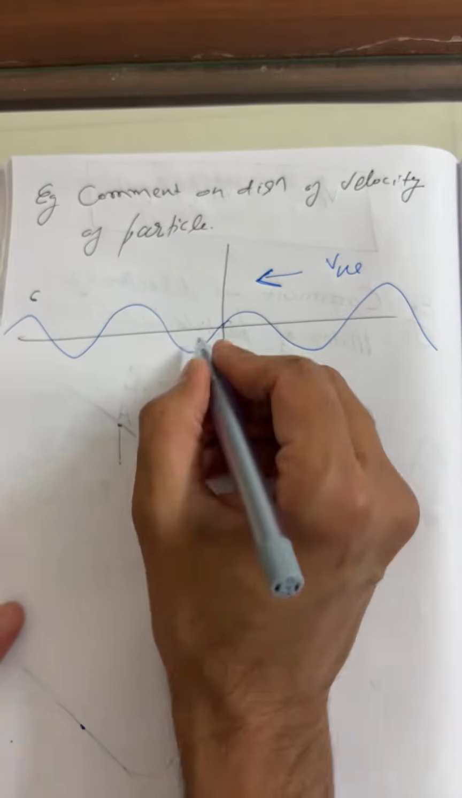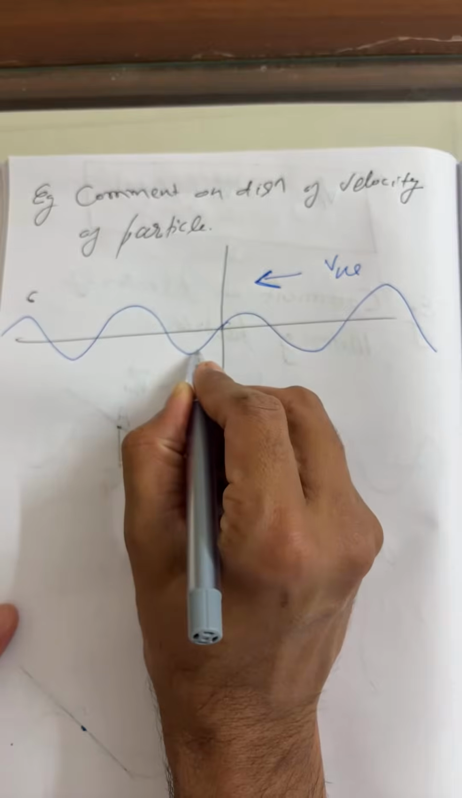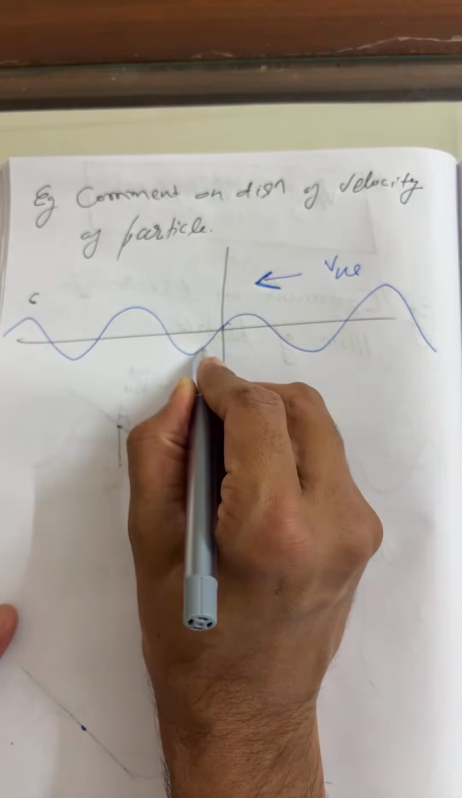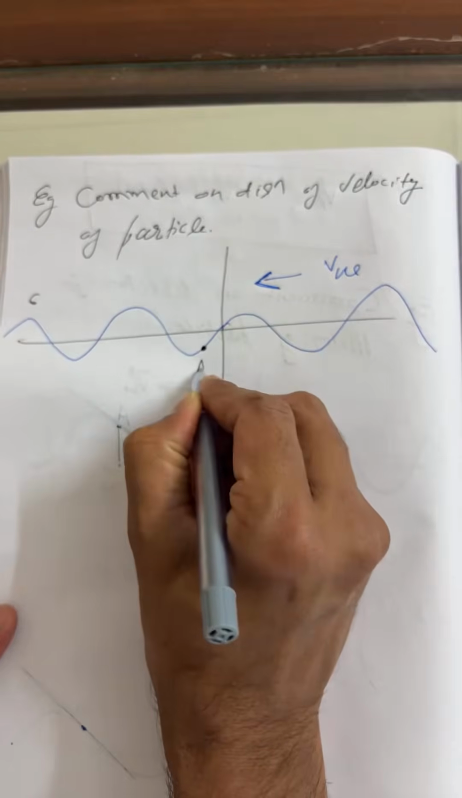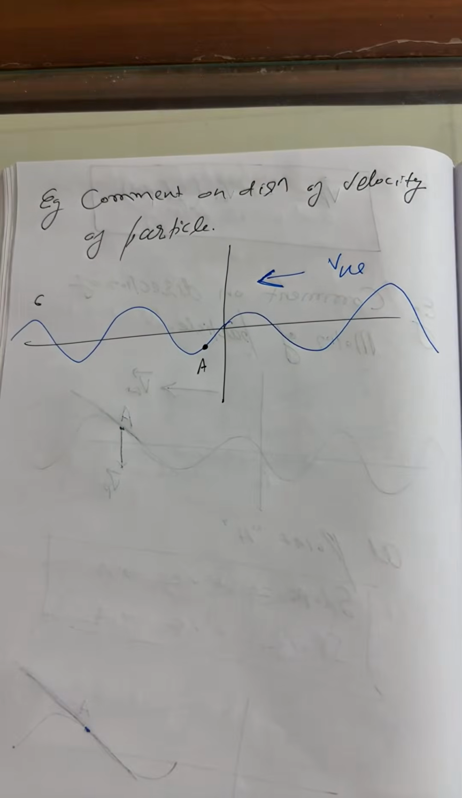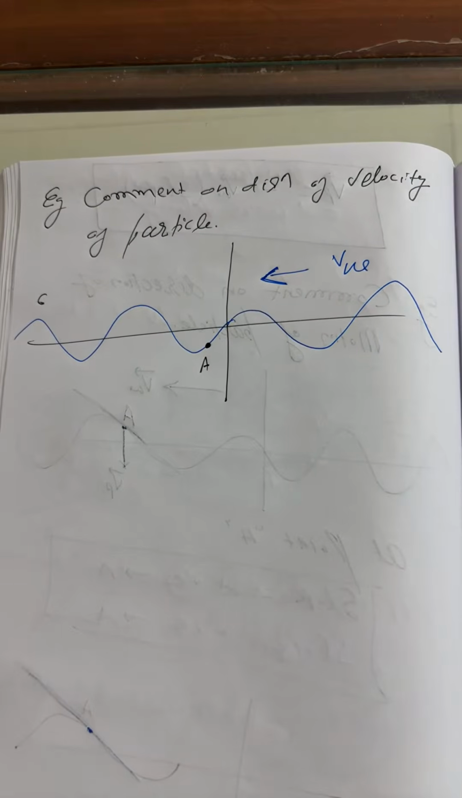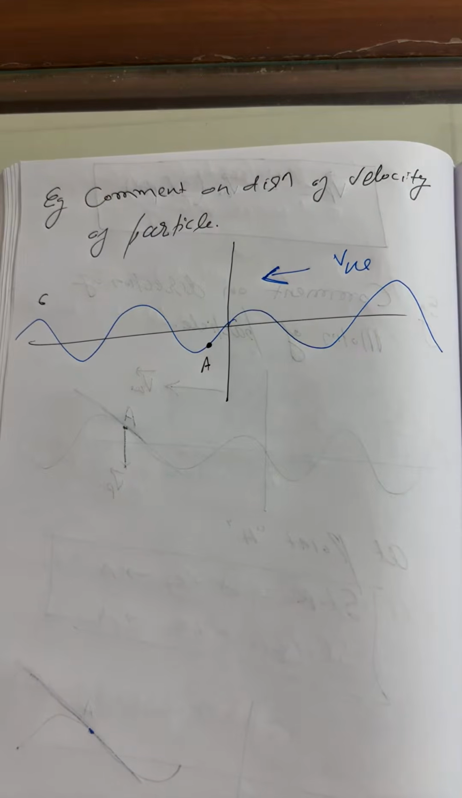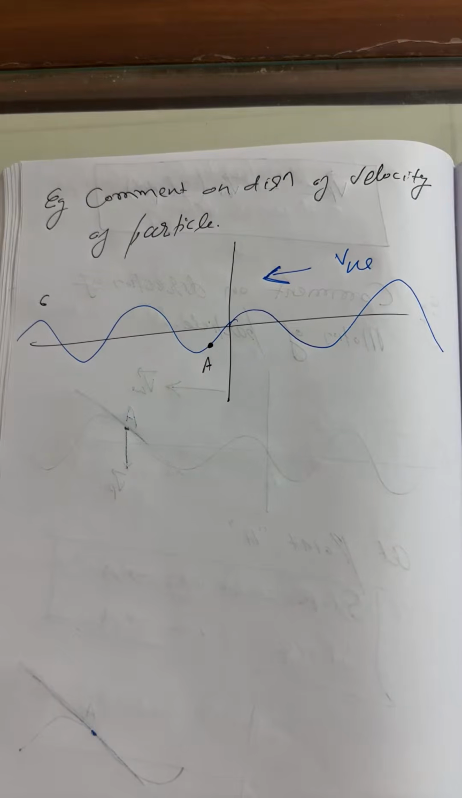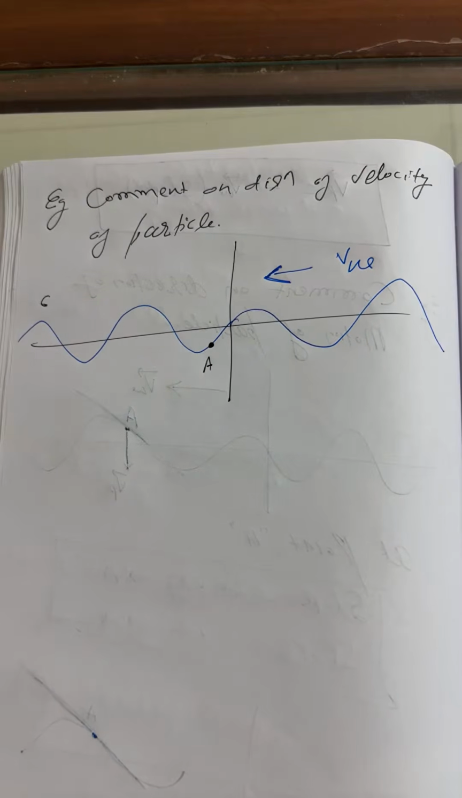Now, beta, I'm asking you, you have to just answer me at this point here. Let us suppose I'm calling it point A. What is the direction of velocity of the particle at point A? You can take your time, don't worry. Sir, both slope and velocity are positive.